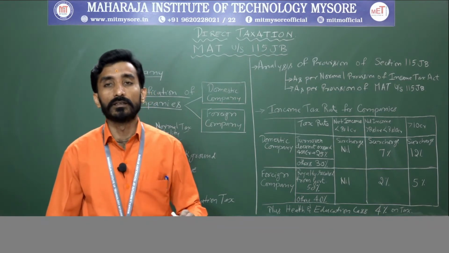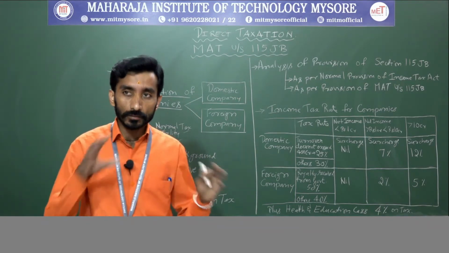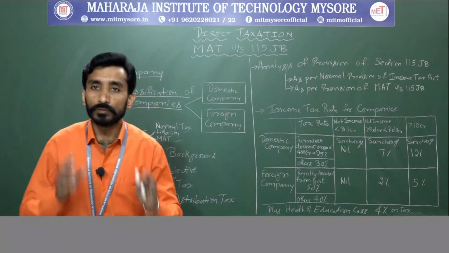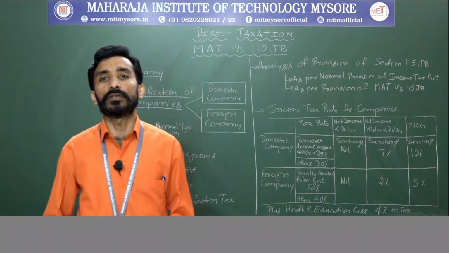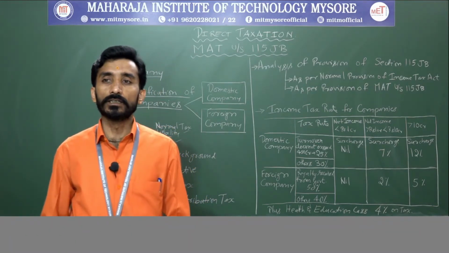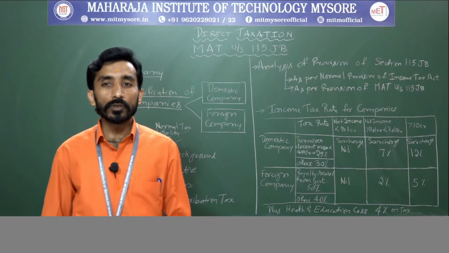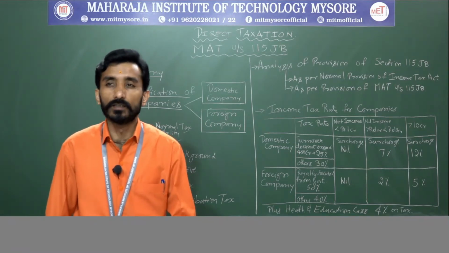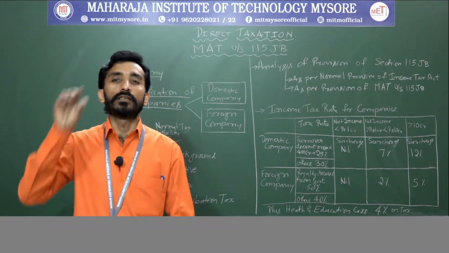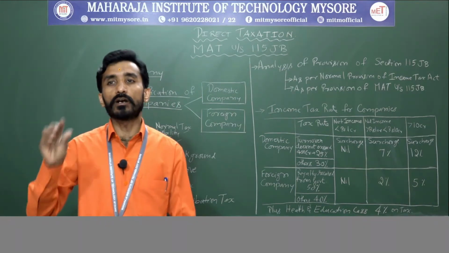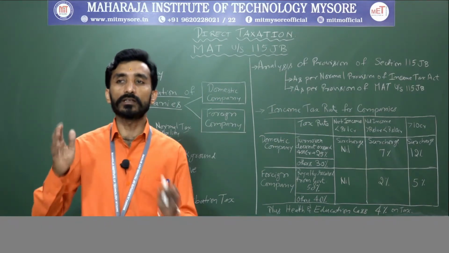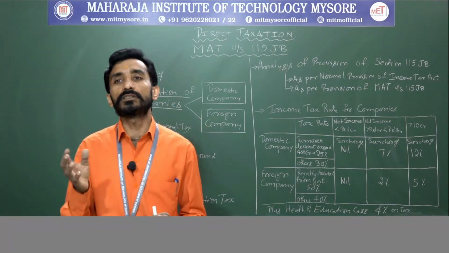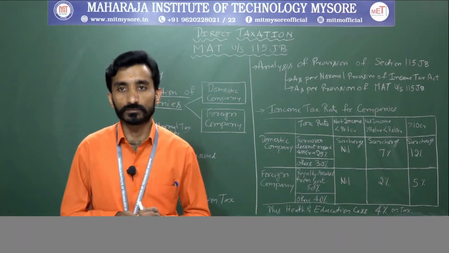While doing the analysis, especially with respect to 115 JB, we will come across a concept called book profit. So, what do you mean by book profit here? Book profit means the net profit as shown in your profit and loss account for the relevant previous year, increased and decreased by some prescribed items.